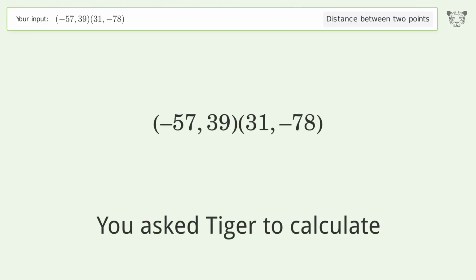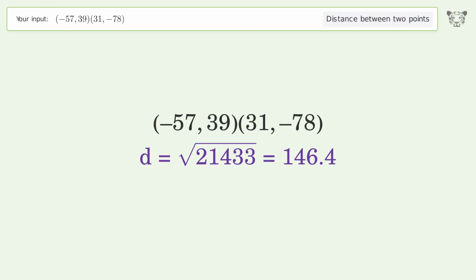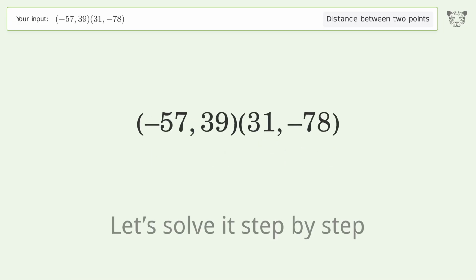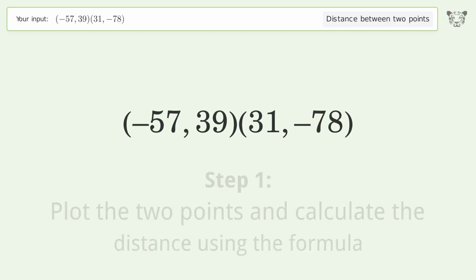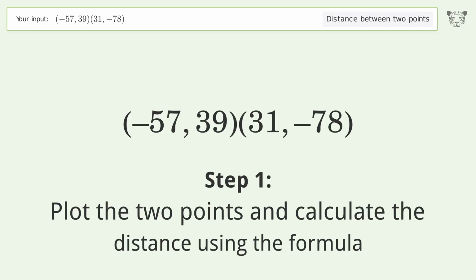You ask Tiger to calculate. This deals with the distance between 2 points. The distance between the 2 points is the square root of 21,433, or 146.4. Let's solve it step by step. Plot the 2 points and calculate the distance using the formula.